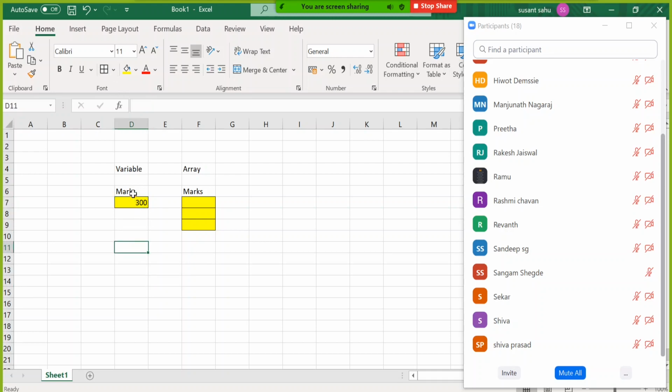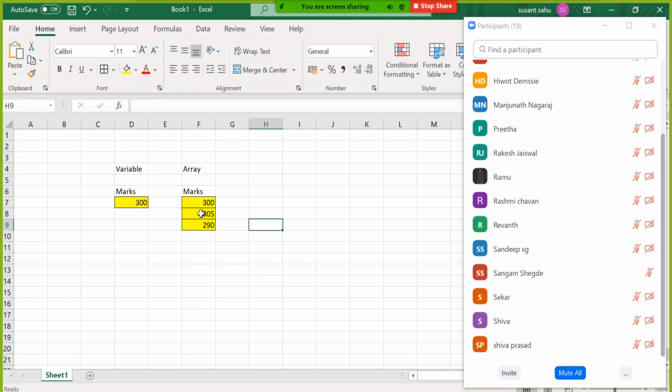But if a similar kind of data I want for 3 persons, first student's max is 300, second student's max is 305, third student's max is 290. If that is the case, do you think my variable will help me?